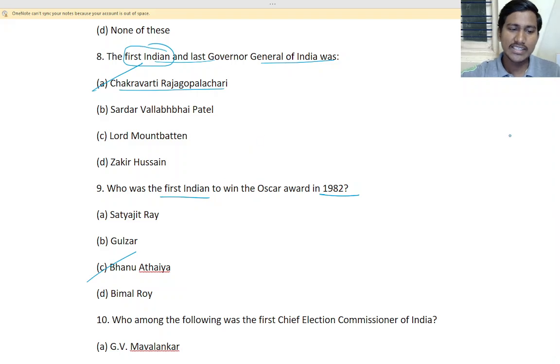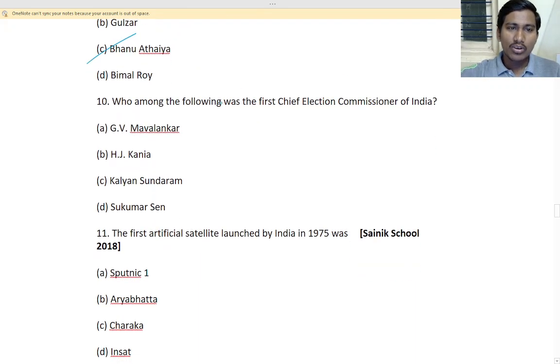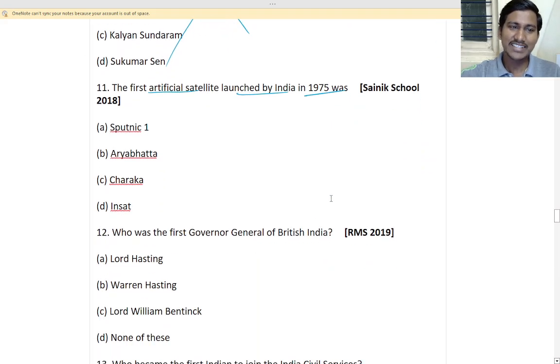So next is, who among the following was the first election officer of India? You don't need this. You leave this. So first artificial satellite launched in India in 1975 was Aryabhatta. So first satellite launched by India is Aryabhatta.